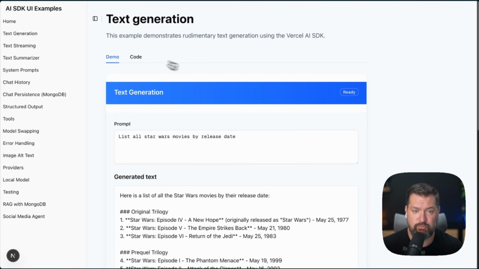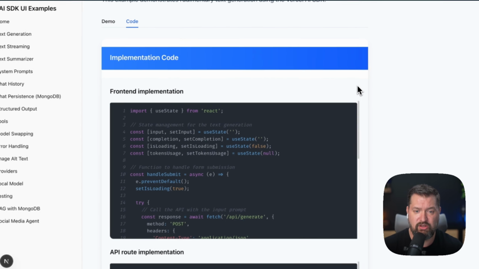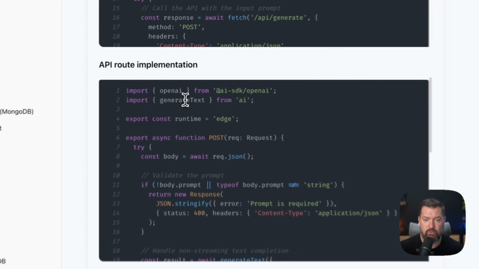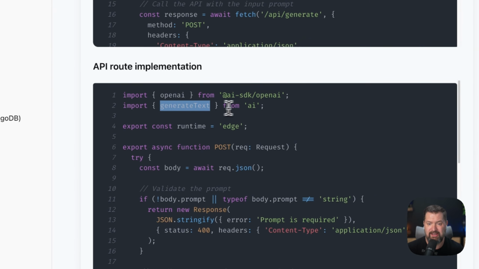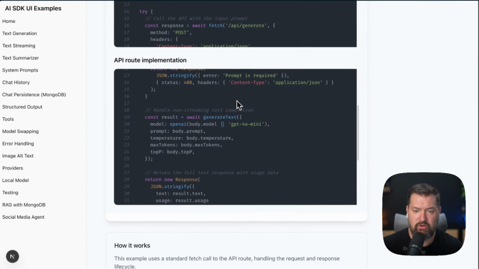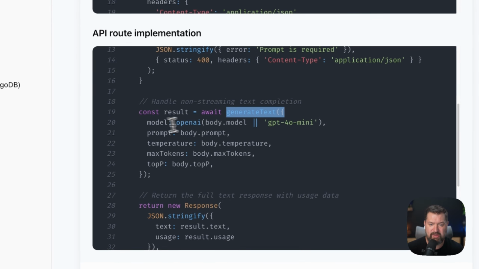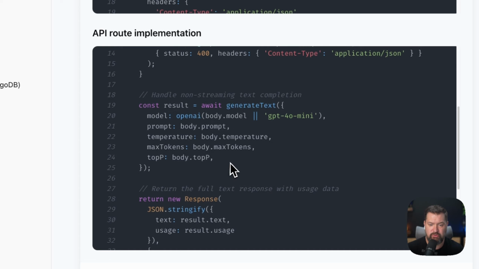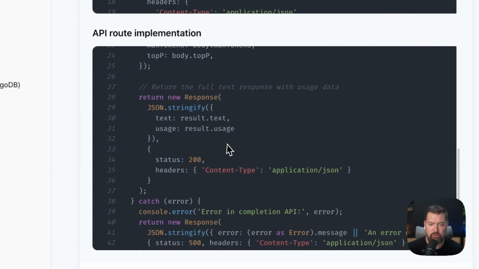So if we go back up here, behind the scenes, here is the code that it is implementing. Starting with the back end here, we're using the generate text function from AI. This is from the Vercel AI SDK. We're also bringing in OpenAI from the AI SDK as well. And then if we scroll down, we have our generate text where we're passing in the model, the prompt, and then any other arguments that we want to add to it. And then we're just returning the response right here.